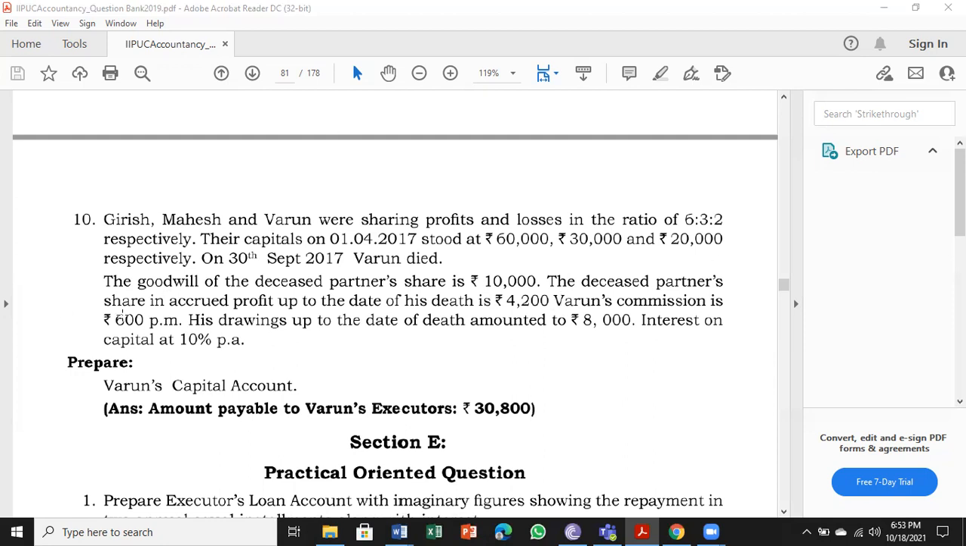Next, Varun's commission is 600 per month, with per month underlined. So he was alive for 6 months, so 600 into 6 we have to give. Then his drawings up to the date of death amounted to 8,000. Next, interest on capital at 10% per annum. Prepare Varun's capital account. So this is the problem given.